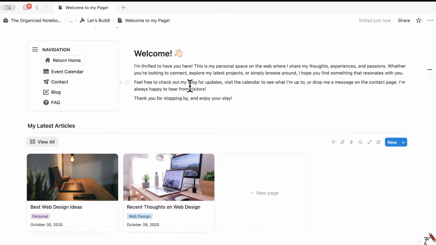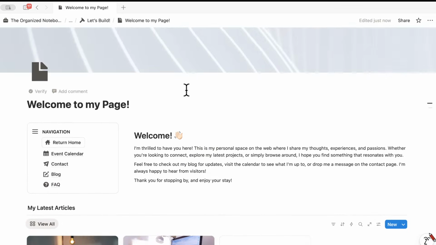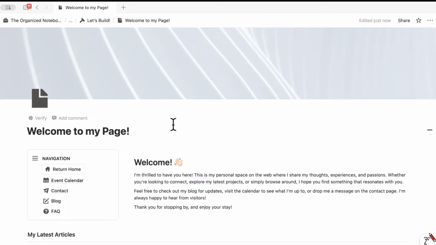So that's a very good navigation system no matter what you're using inside of Notion. So even if this isn't a Notion site, this is a pretty useful thing to include in your Notion pages. Now we get to the part where we can share it to the web.